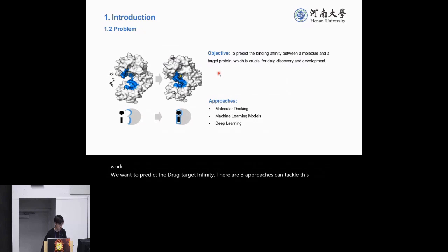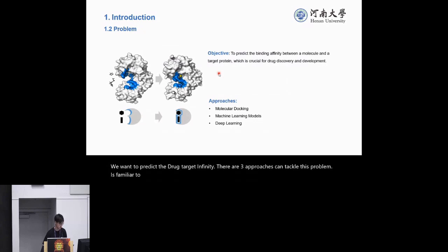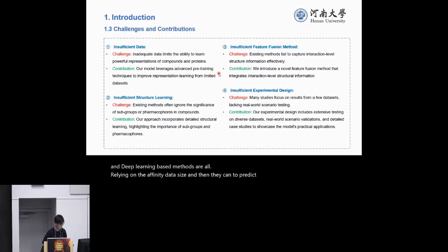Molecular docking is familiar to everyone. It simulates the docking process at the physical level. Machine learning and deep learning based methods all rely on the affinity dataset, and then they can predict affinity quickly. There are three challenges, but after today, I see that the fourth challenge has been solved.